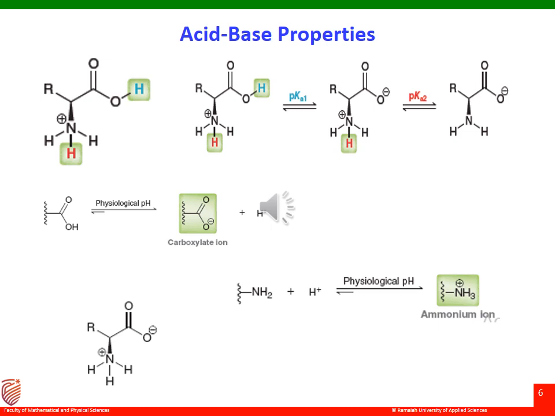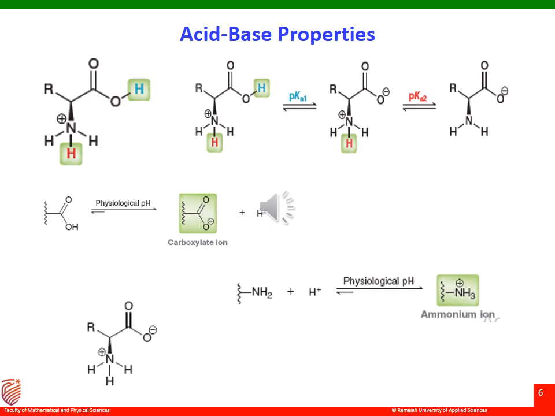Now let us look at the pKa value of the amino group also. In the case of the amino group, the pKa value ranges from 9 to 11 approximately in most of the amino acids. Alanine, I think I said, has pKa2 as 9.69. So at any pH below 9.69, the cationic form of the ammonium will predominate. Indeed, the cationic form dominates at physiological pH.